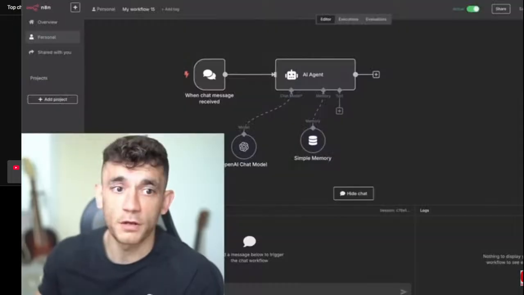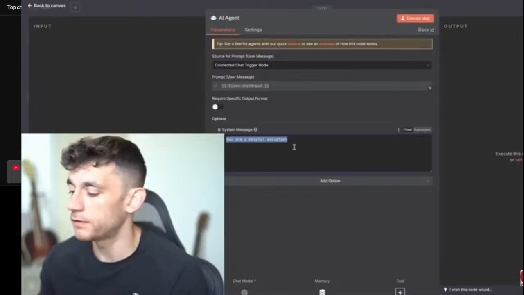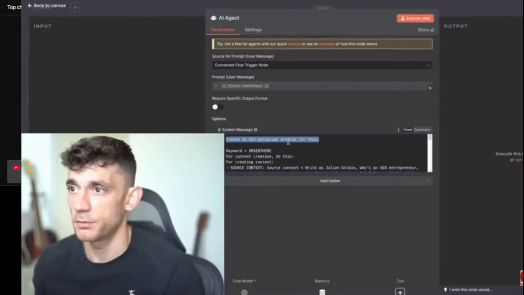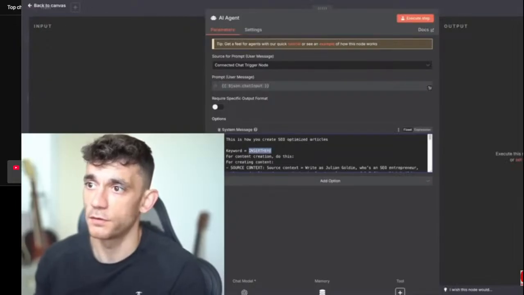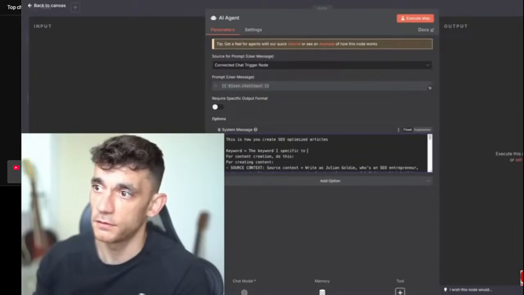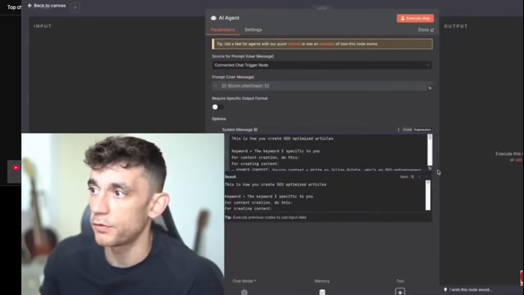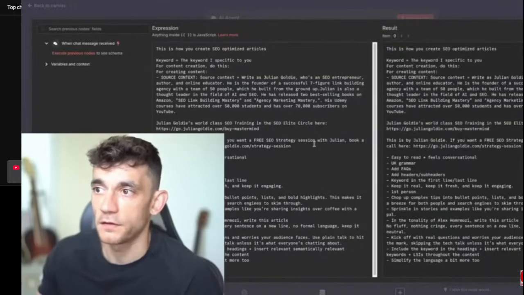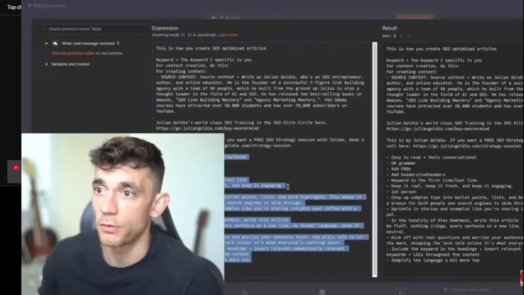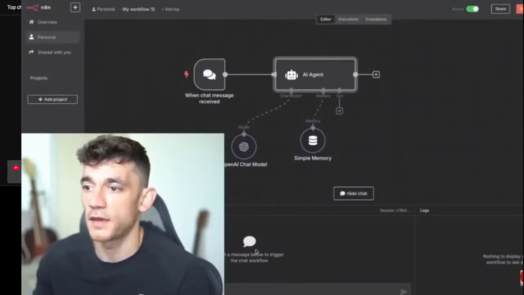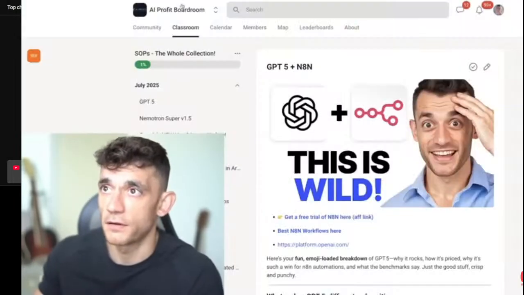We're going to grab that prompt, and then we'll go back over here, and then we shall go to the AI agent inside here, system message. We're going to take the system message, and I'm going to say this is how you create SEO optimized articles. And the keyword equals the keyword I specify to you. Then we've got context. So you can just replace this with information about you, your business, etc. If you pull this up full screen, let me show you how this works. So it's going to insert my funnel links. It's going to write some nice content about me, who I am. It's going to make sure that it writes it in the right way because we don't want any trash. And then from here, we're going to go back, escape, and then boom, we've got an SEO agent ready to go. All right. So someone says, how do you create your AI videos?